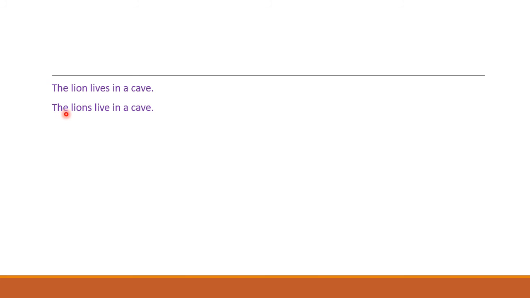In the second sentence, the subject is plural, the lions. So, there is no s to the verb live. The lions live in a cave because the lions are plural. The verb should also be plural. So, we don't add s. So, usually we make the singular of main verbs by adding s.